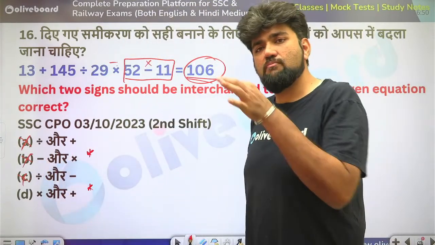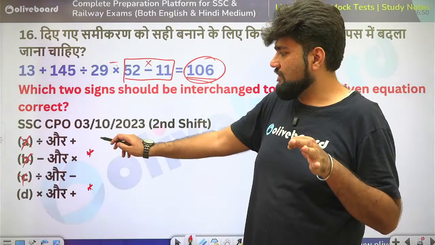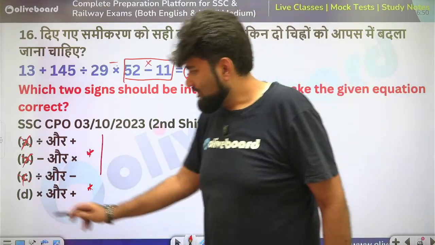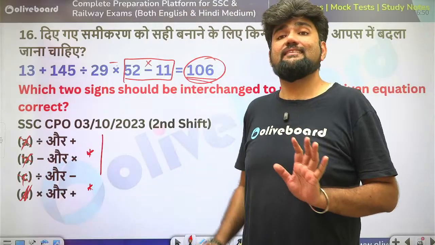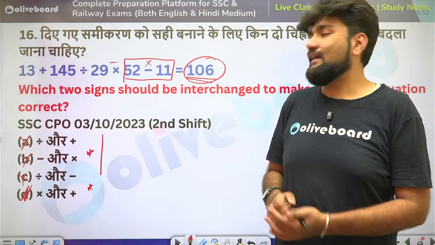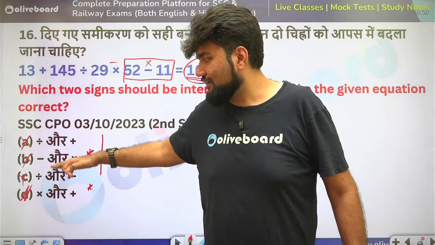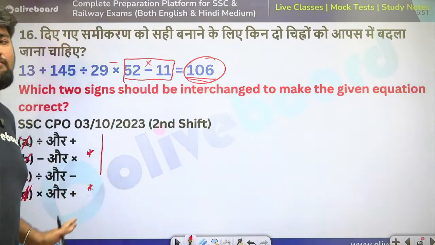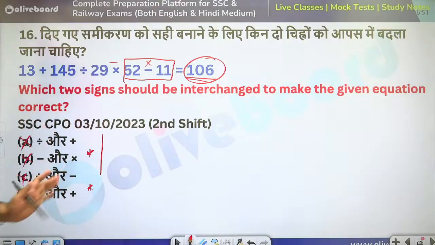So just by partial calculation and observation, I have eliminated three options very clearly. What am I left with? Only D. That is only going to be my answer then. Then I don't have to rectify or check it. Do you understand? That is what the idea is. If I have confidently eliminated three options, then the fourth one has to be my answer. I tick mark and I move ahead. That is the confidence I'm looking for.